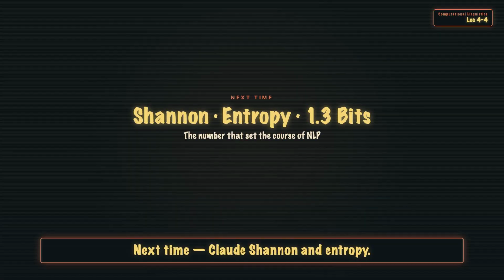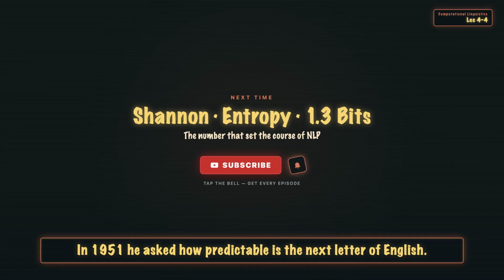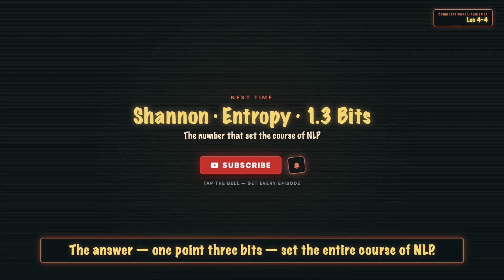Next time, Claude Shannon and entropy. In 1948, he invented information theory. In 1951, he asked how predictable is the next letter of English. The answer? 1.3 bits. Set the entire course of NLP.